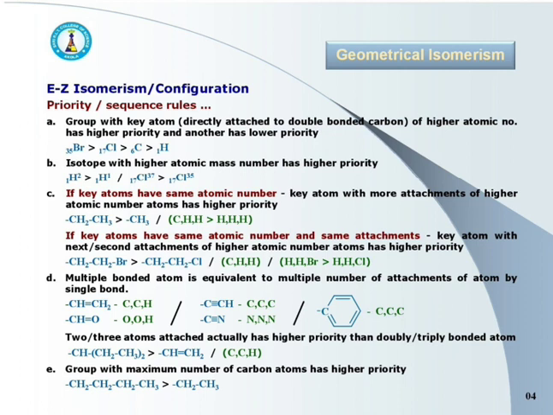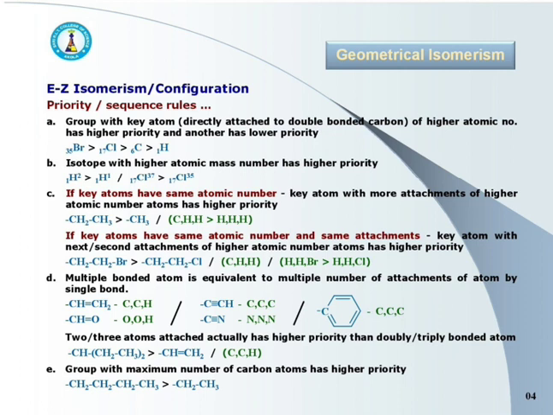Fourth rule: a multiple bonded atom is equivalent to multiple attachments of the atom by single bonds. See the example, CH=CH2. Here, for the first carbon, or key carbon, we have to consider attachments as carbon, carbon, hydrogen, because the second carbon is doubly bonded to the first, that is the key carbon.